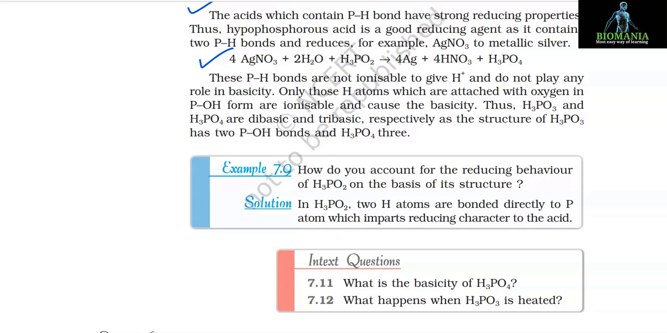These P-H bonds are not ionizable to give hydrogen ion and do not play any role in basicity. Only those hydrogen atoms which are attached with oxygen in P-OH form are ionizable and cause the basicity. Thus, H3PO3 and H3PO4 are dibasic and tribasic, respectively, as the structure of H3PO3 has two P-OH bonds and H3PO4 has three.